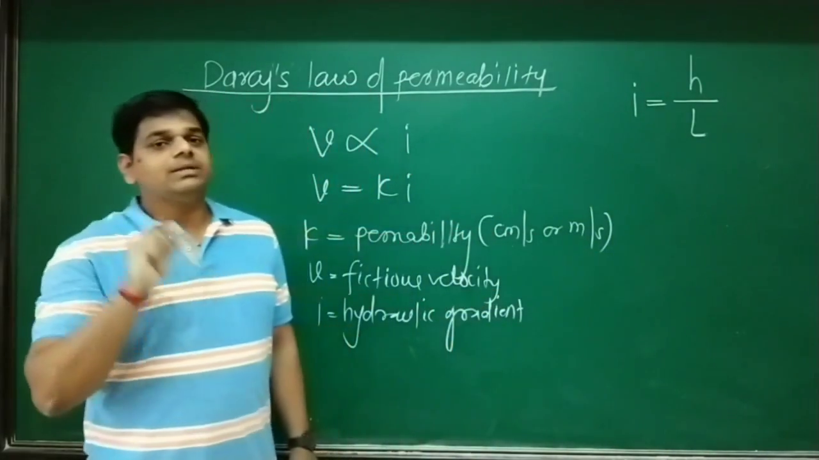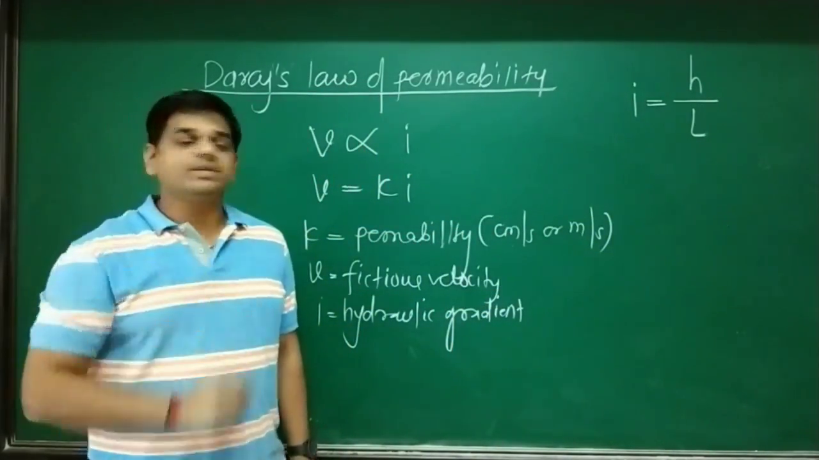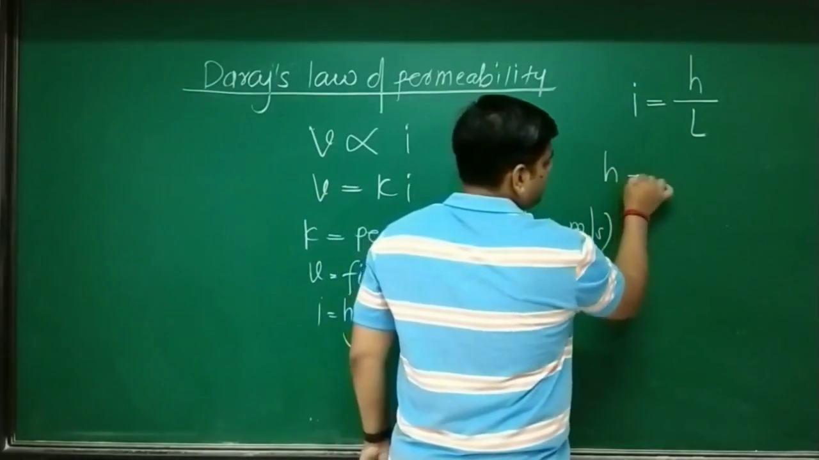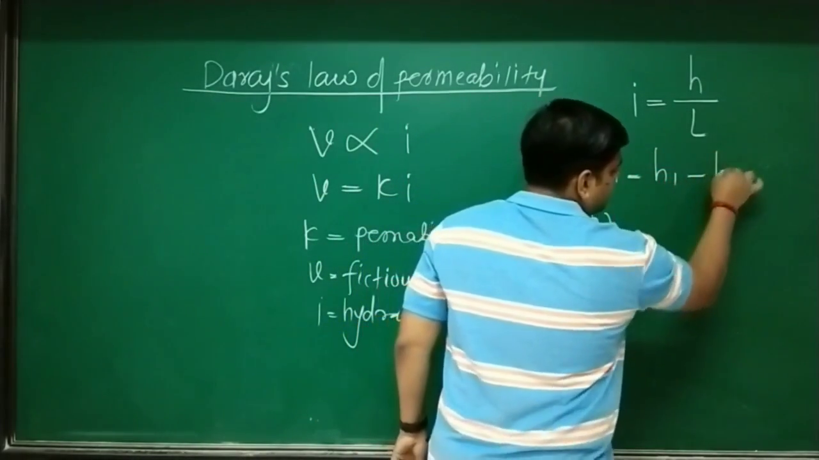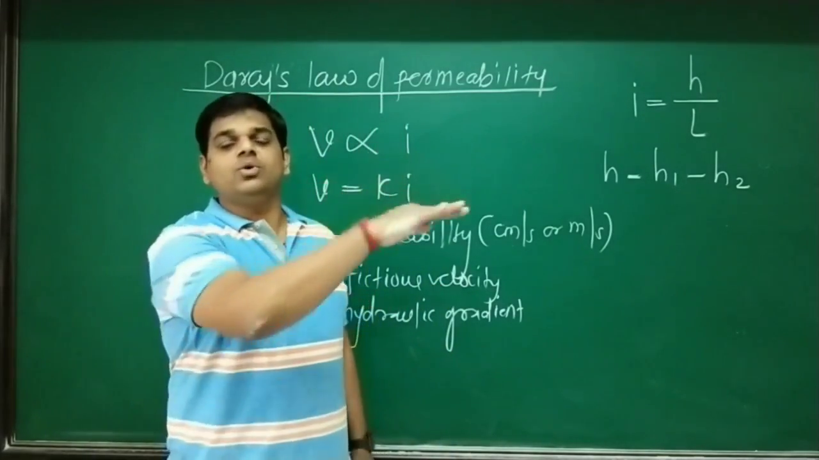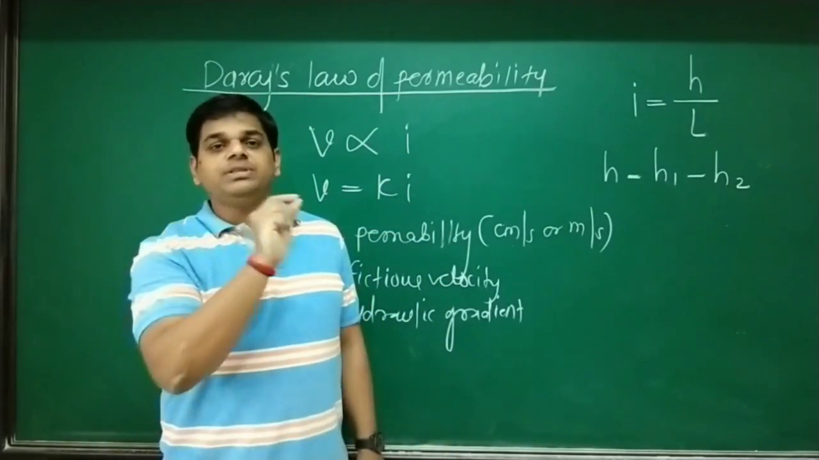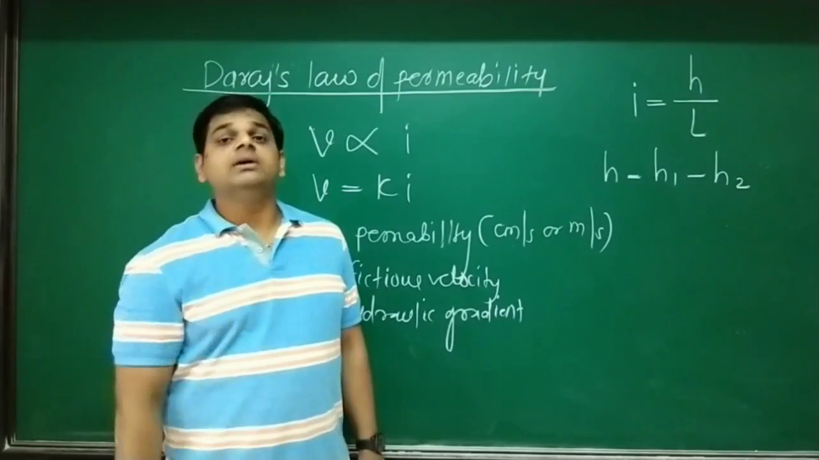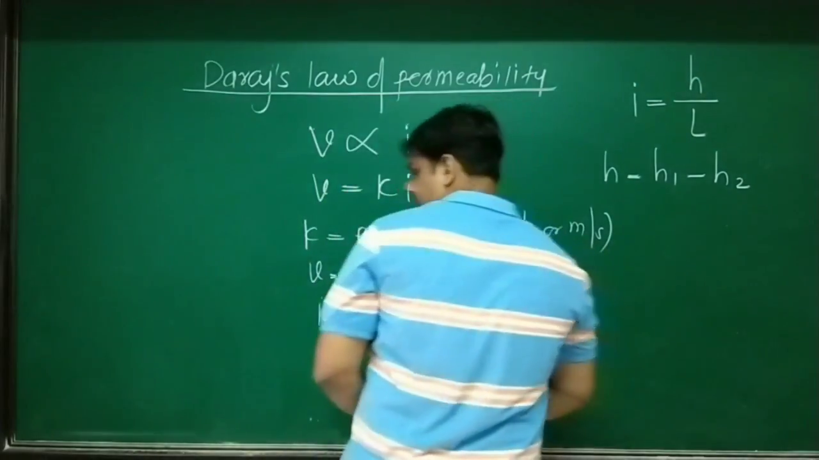So, how to calculate that head loss? We learned that in our previous concept. Head loss H equals H1 minus H2. What is H1? Upper head minus lower head. That difference between the heads at the two points we call head loss. Okay, now look at the board.